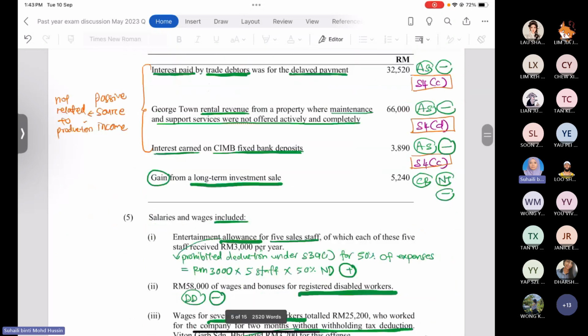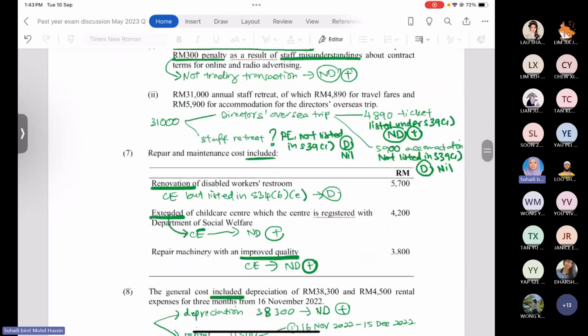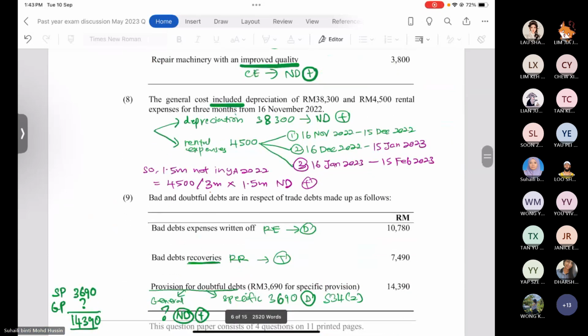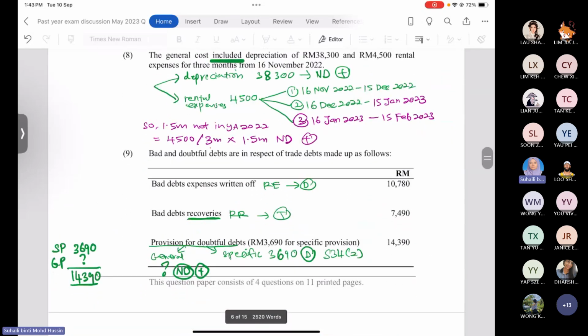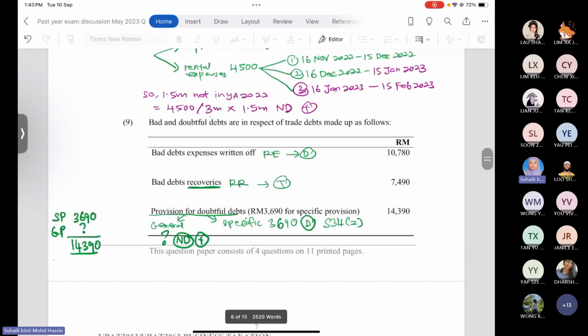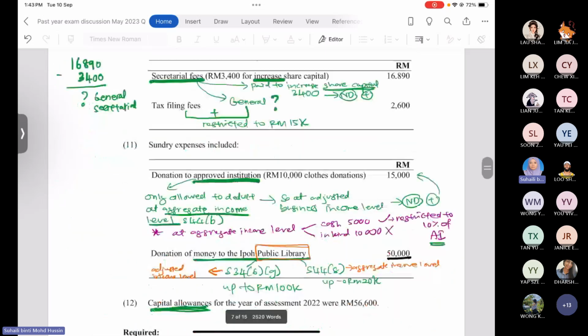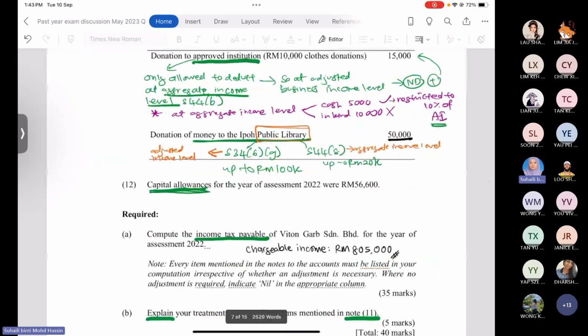Okay, so number 3, number 4, number 5, 6, 7, 8. Okay, this one is rental, yes, rental and depreciation. And number 9 is bad and doubtful debts. Number 10, number 11, number 12, and this is chargeable income.